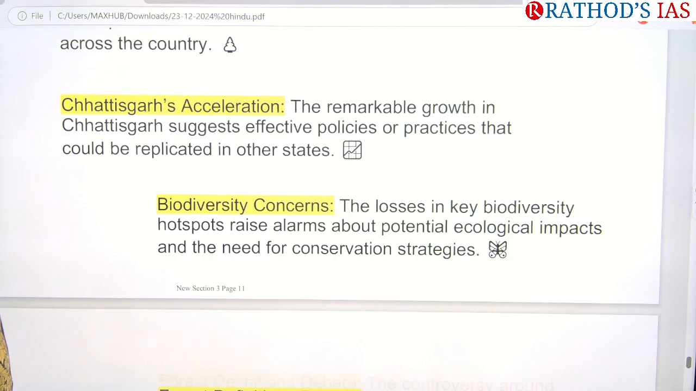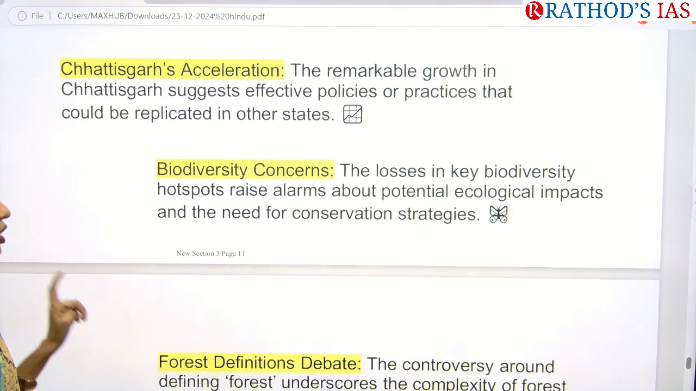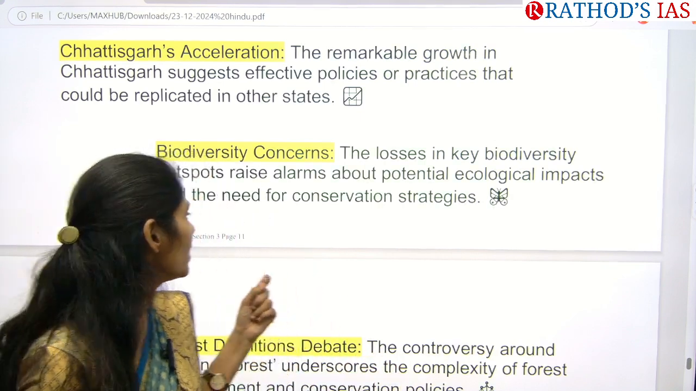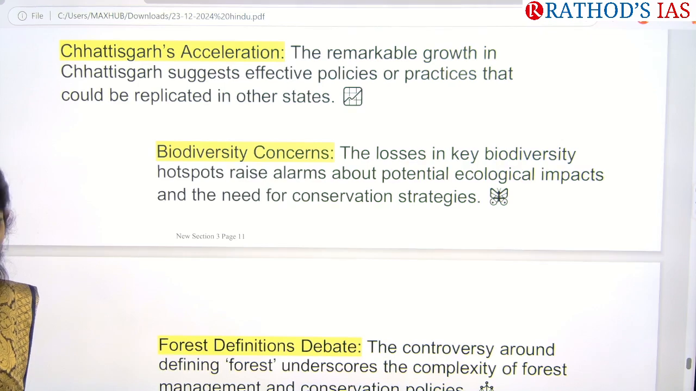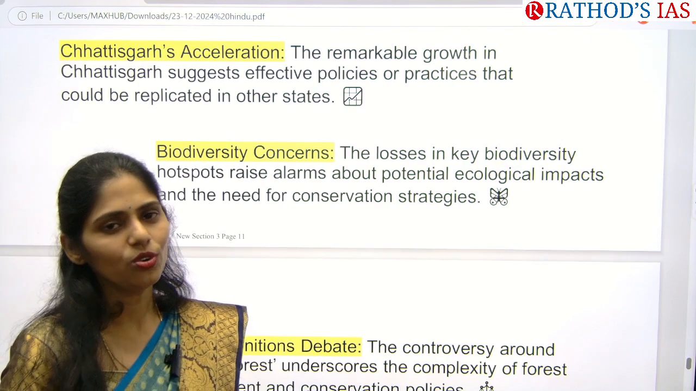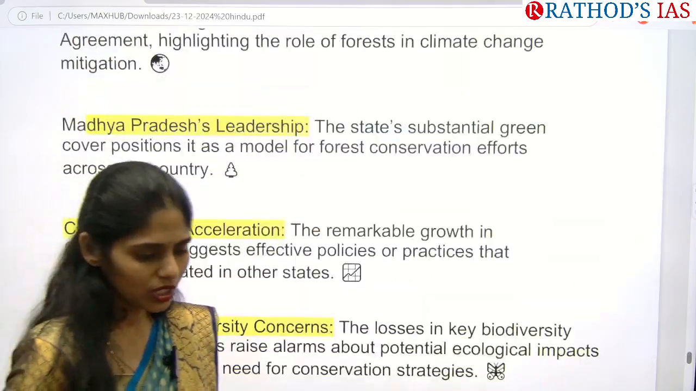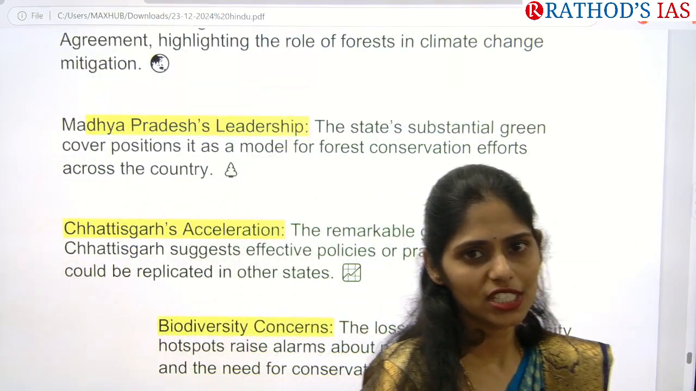And next, there is also loss in key biodiversity hotspots. So it is also one potential environmental or ecological impact we have to take into consideration, and we have to improve conservation strategies. Those are the things that are there. So these are the important topics that appeared in today's Hindu newspaper.